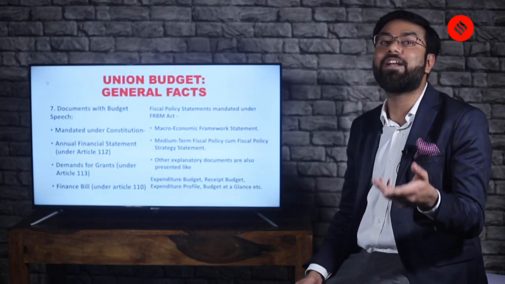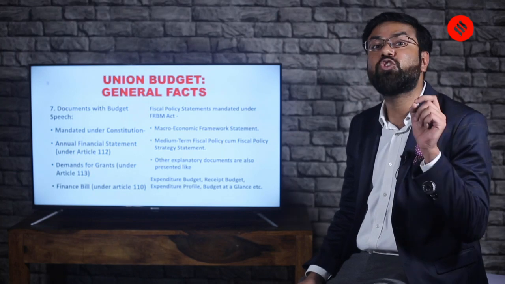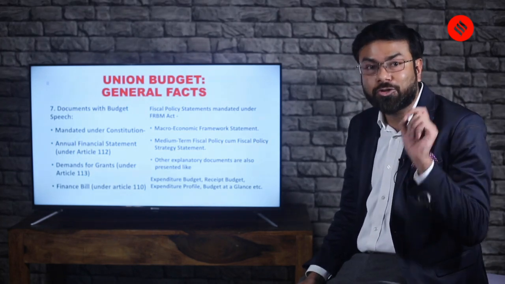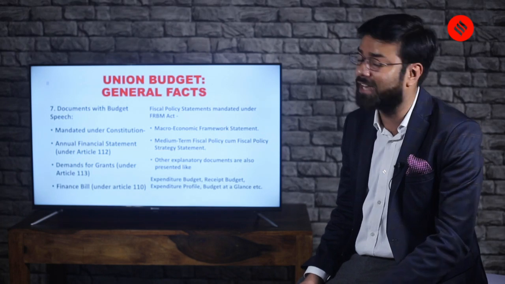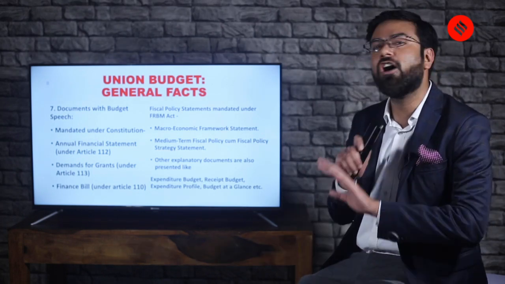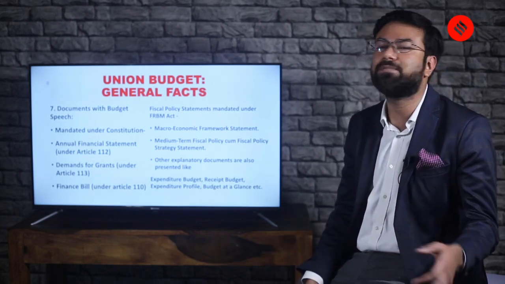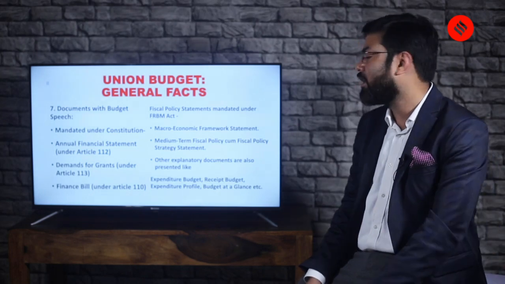Again, what is the FRBM Act? This is something which you should find out. You should write about it. There are certain important elements which you should know about the FRBM Act. It is always in the news. It is always discussed, whether in the budget speech or otherwise.